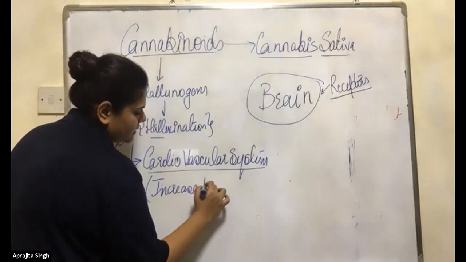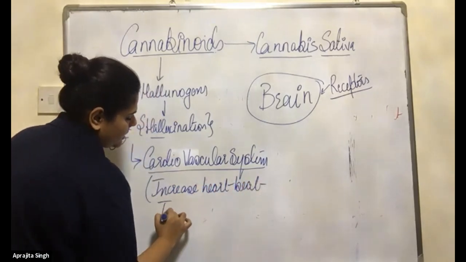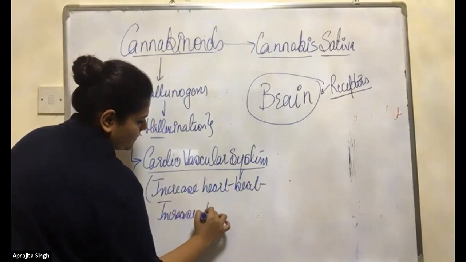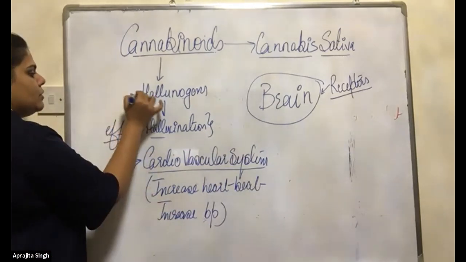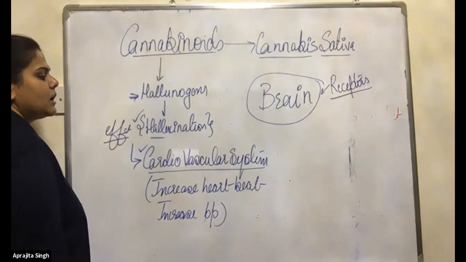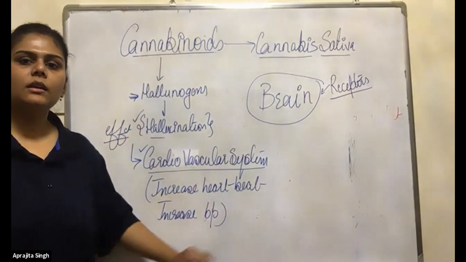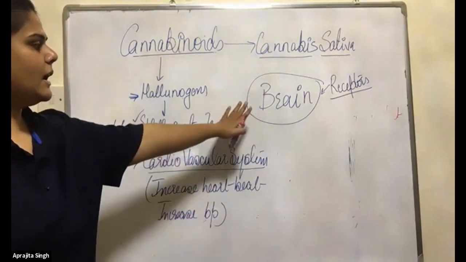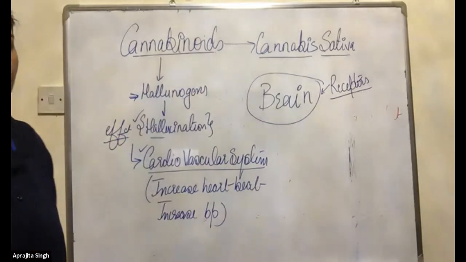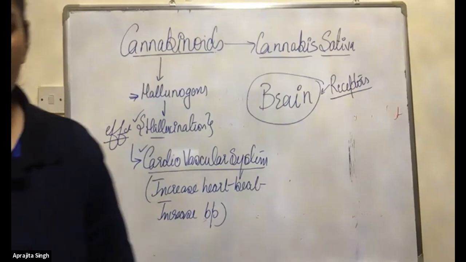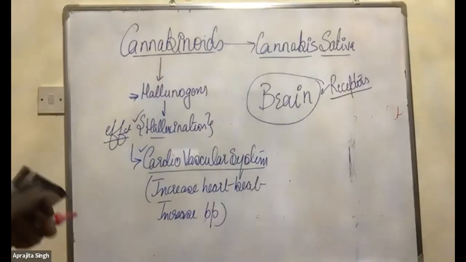Two effects: hallucination, and affecting the cardiovascular system by increasing the heartbeat and the BP, blood pressure. And only the brain has the receptor, because hallucination is the brain game. You have to remember this. First write it down, then I'll tell you.